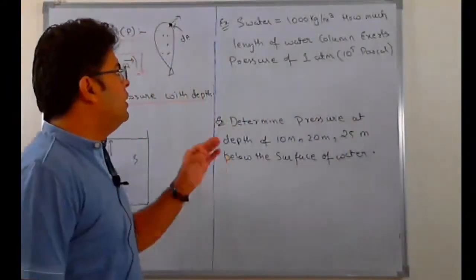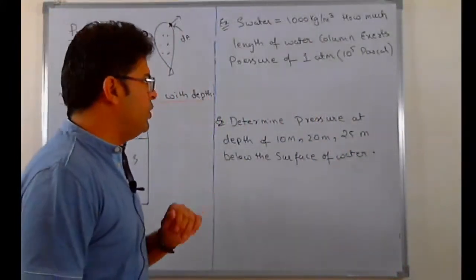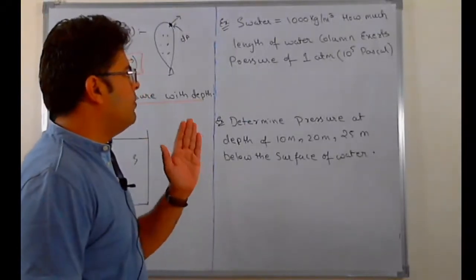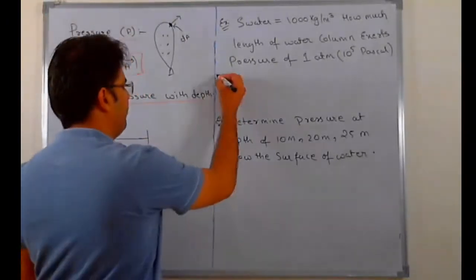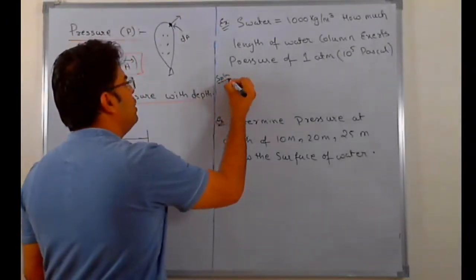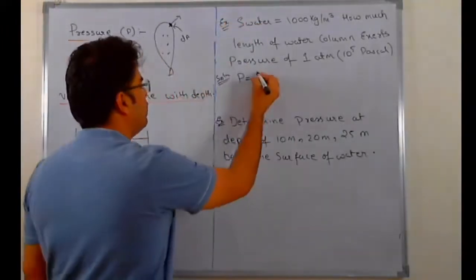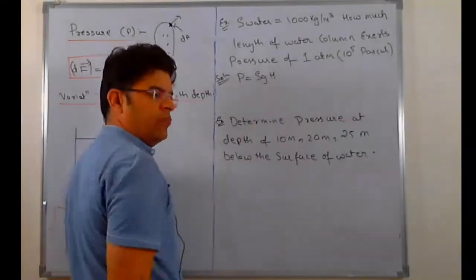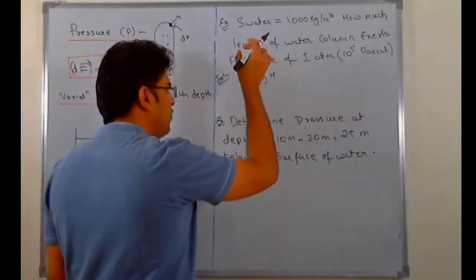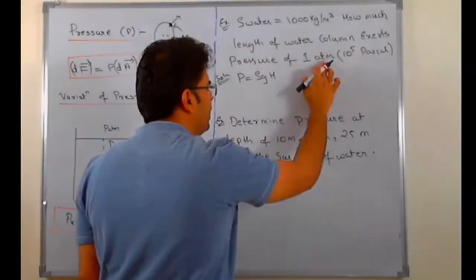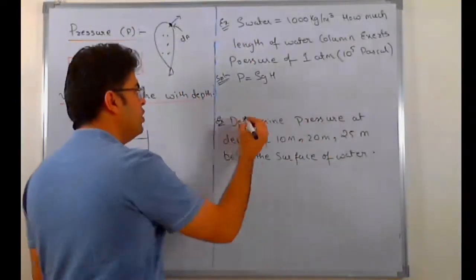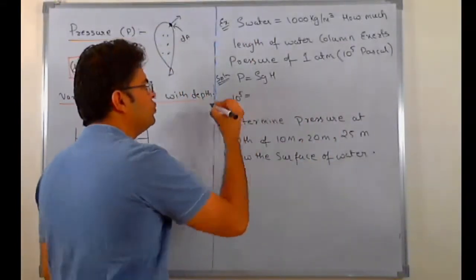The first one, density of water is 1000 kg per meter cube. How much length of water column exerts a pressure of 1 atm? So we know that the pressure exerted by a liquid column of height h equals rho g h. Now here we want the water to exert a pressure of 1 atm, which is 10 raised to the power of 5 Pascal. So we can write 10 raised to the power of 5 equals rho g h.